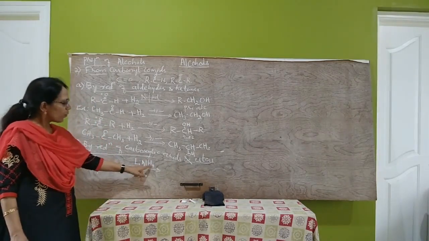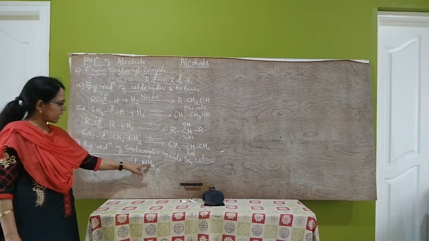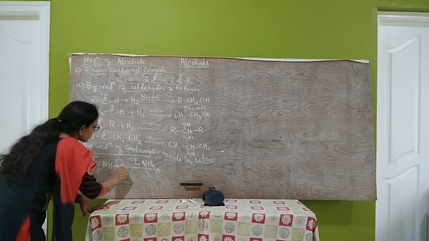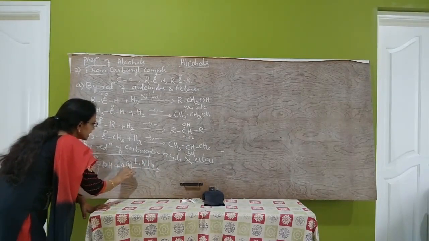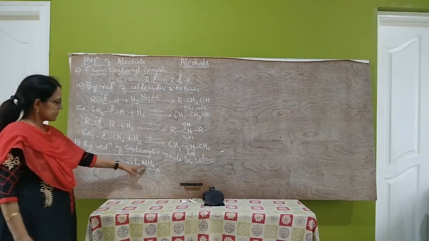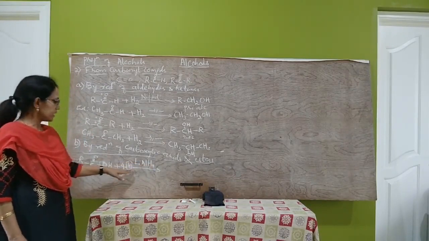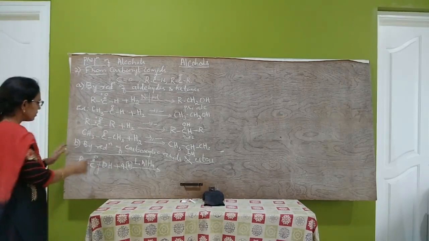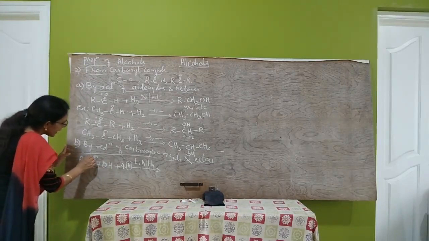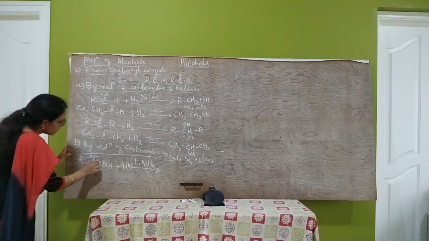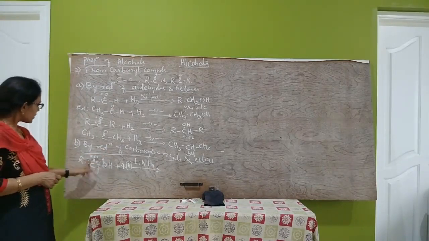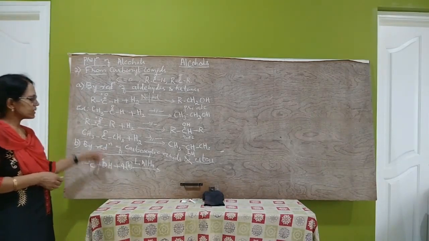It provides 4 hydride ions, therefore it provides 4 nascent hydrogen atoms. Here 1 H will be added here, 1 H here, 1 H here, 1 H. So what we get is RCH2OH plus H2O.